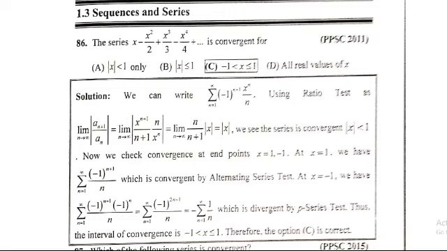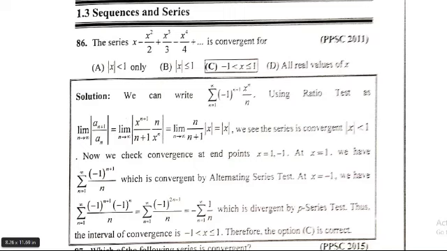We see the series is convergent for absolute x less than 1. Now we check convergence at the points x equal to 1 and minus 1. At x equal to 1, we have summation n equal to 1 to infinity (-1)^(n+1) divided by n, which is convergent by the alternating series test.